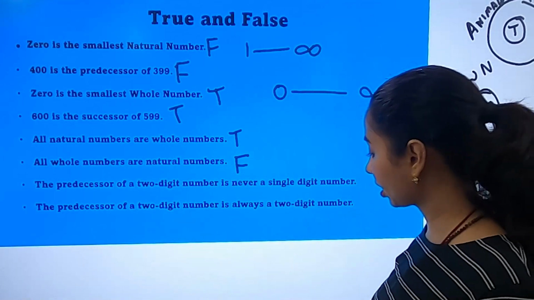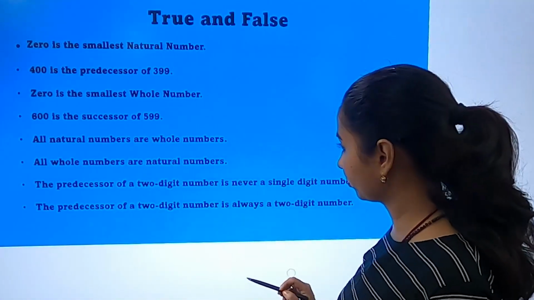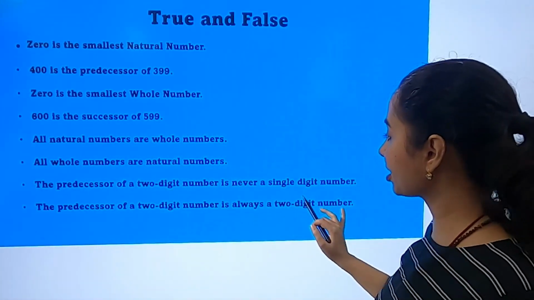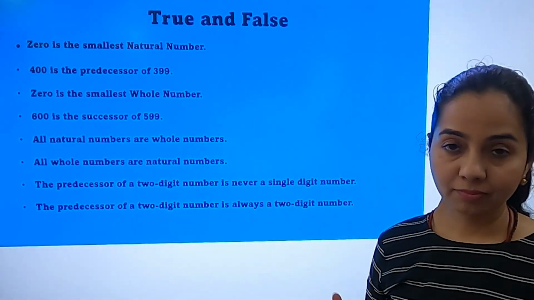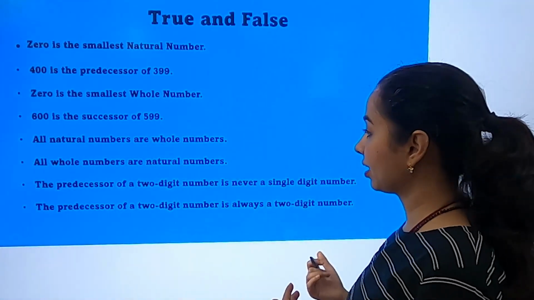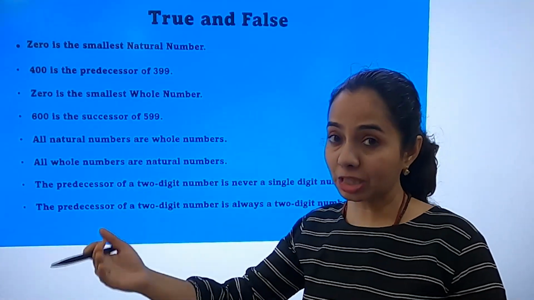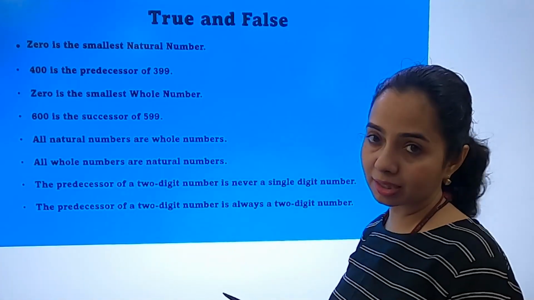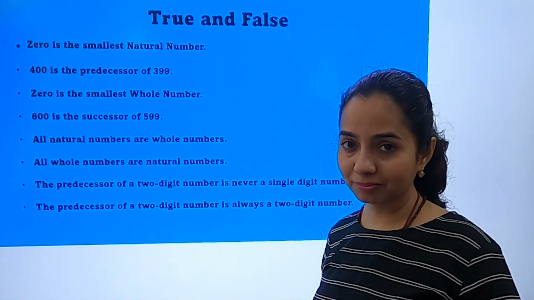Now, they are talking about this thing. The predecessor of a 2-digit number is never a single-digit number. What does it mean? They're saying that if there is a 2-digit number, the number just before it will never be a single-digit number. Is that true or not?